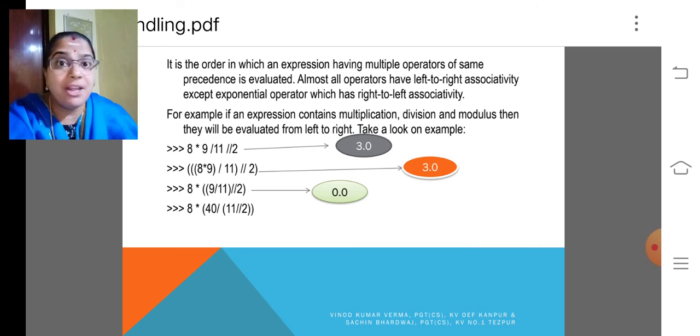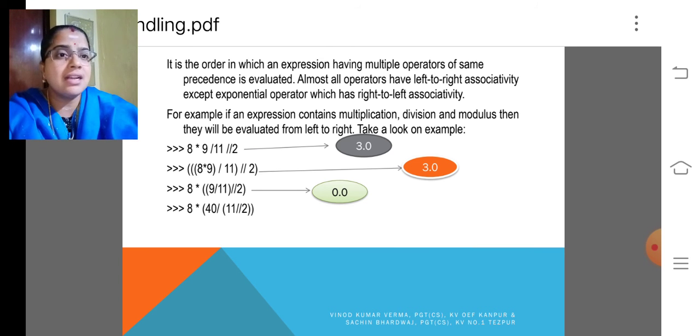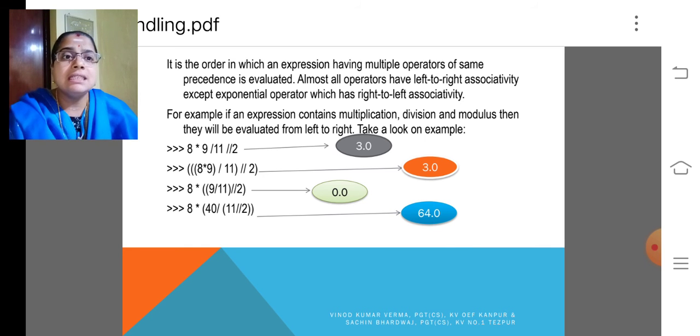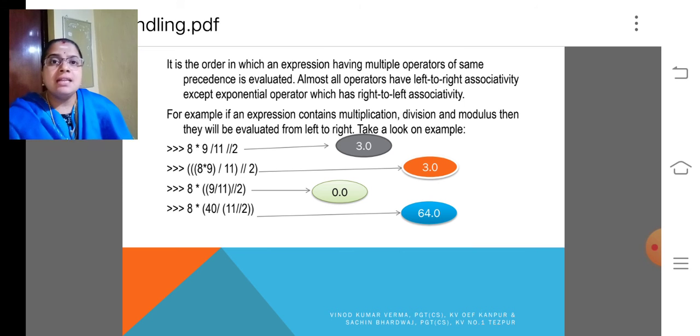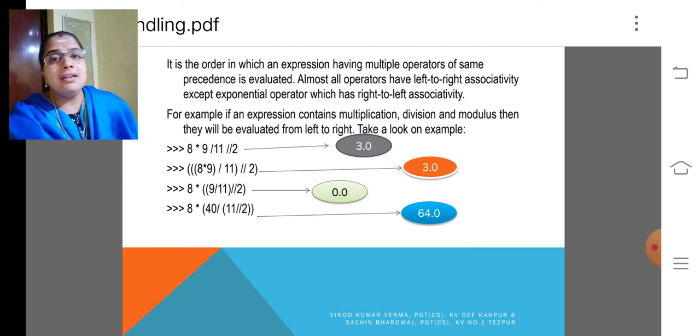So look at the priority of all the operators which we have studied. Then apply according to the priority, and you will get the correct answer. And in the fourth one you will get 64.0. My dear children, all the expressions produce different types of values. That is, the priority and the parentheses make the expression output in a different manner.